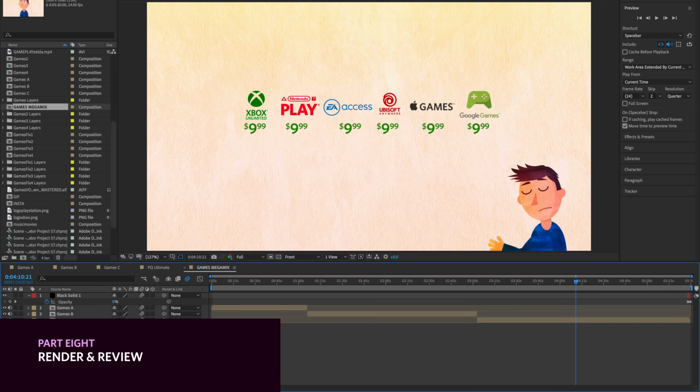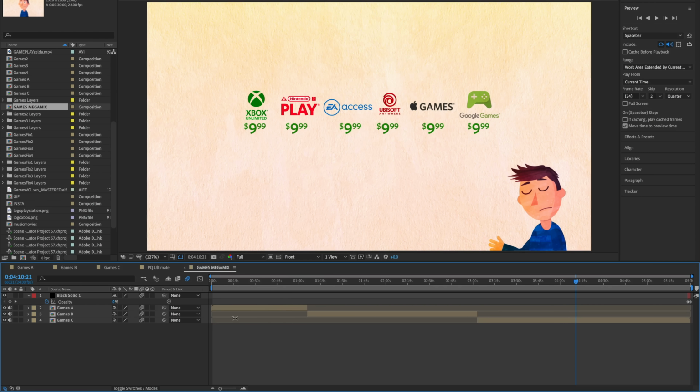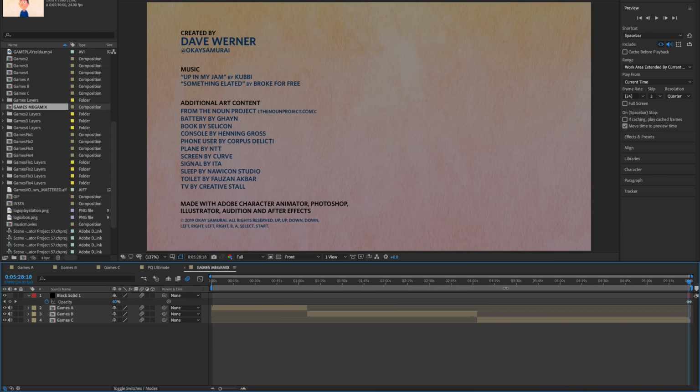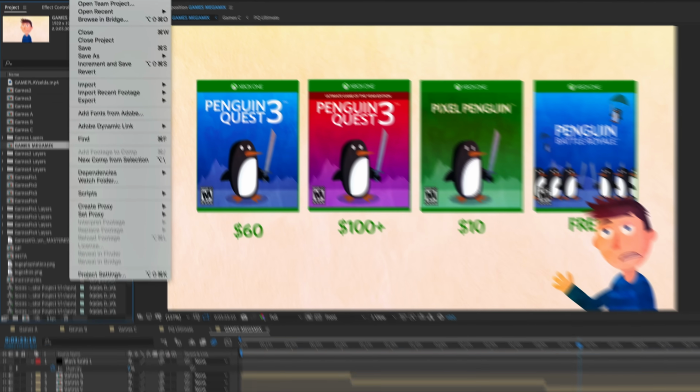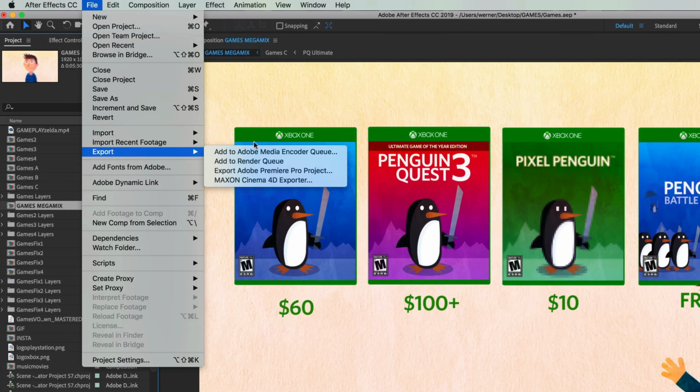All right, so once you're done with all of that, I've got this one mega comp, Games Mega Mix, where I actually put 3 different comps. I broke up things into 3 different sections and then combined them all together. I have a black solid that fades out at the end over top of the credits, but that's how I set mine up. Just make sure whatever you have is selected over here and then go to File, Export, Add to Adobe Media Encoder Queue.